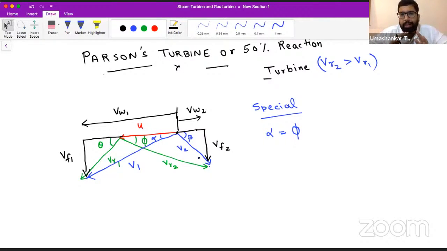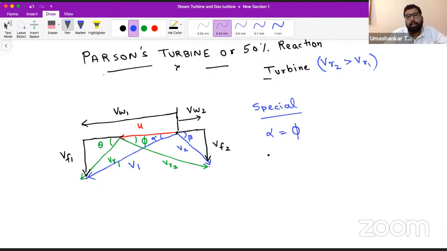But that is not required, because in the GATE examination you are not going to derive it. Although we are going to derive the maximum efficiency of it, this derivation is not required, that is, how alpha is equal to phi. So you can directly memorize it.